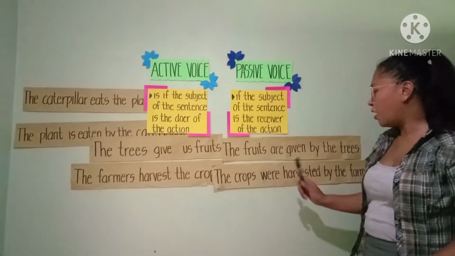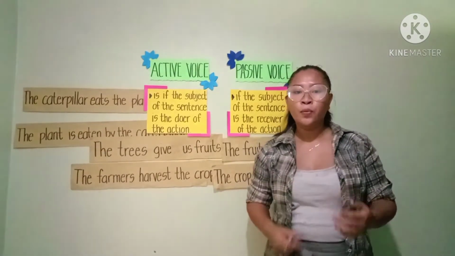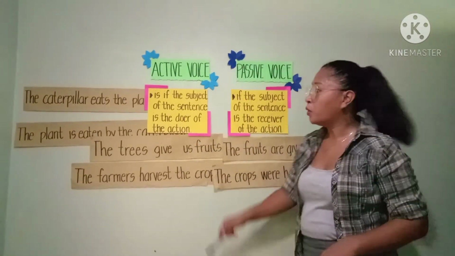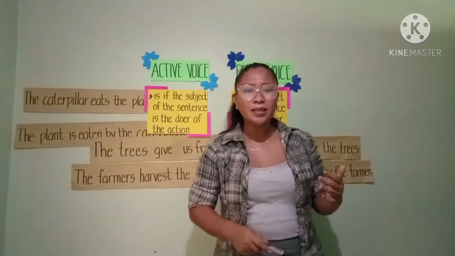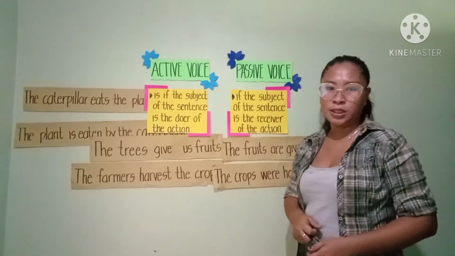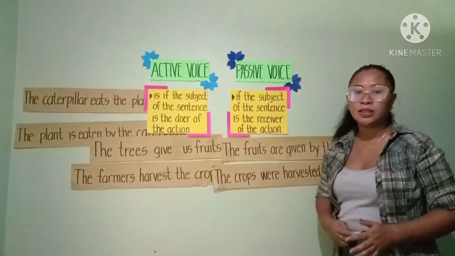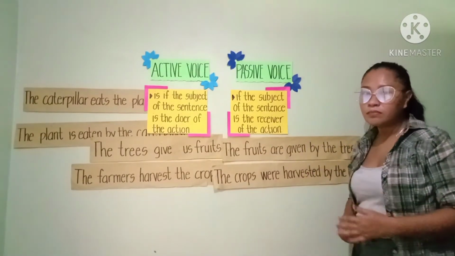Did the crops harvest themselves? No, rather they are the ones receiving the action. That's why they are called the receiver, and we call these sentences passive voice. The fruits and the crops are the subjects and they are the ones receiving the action.